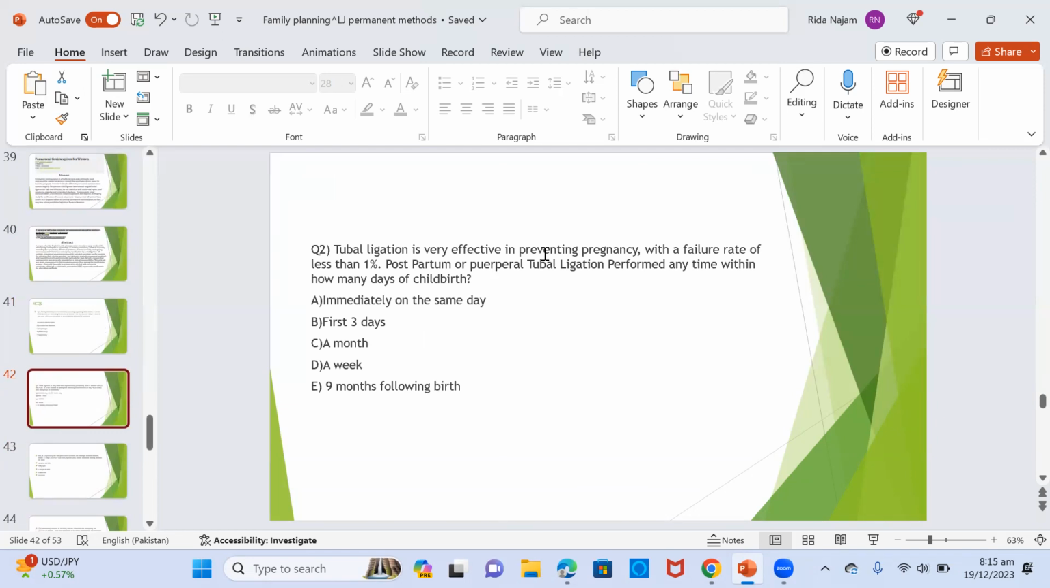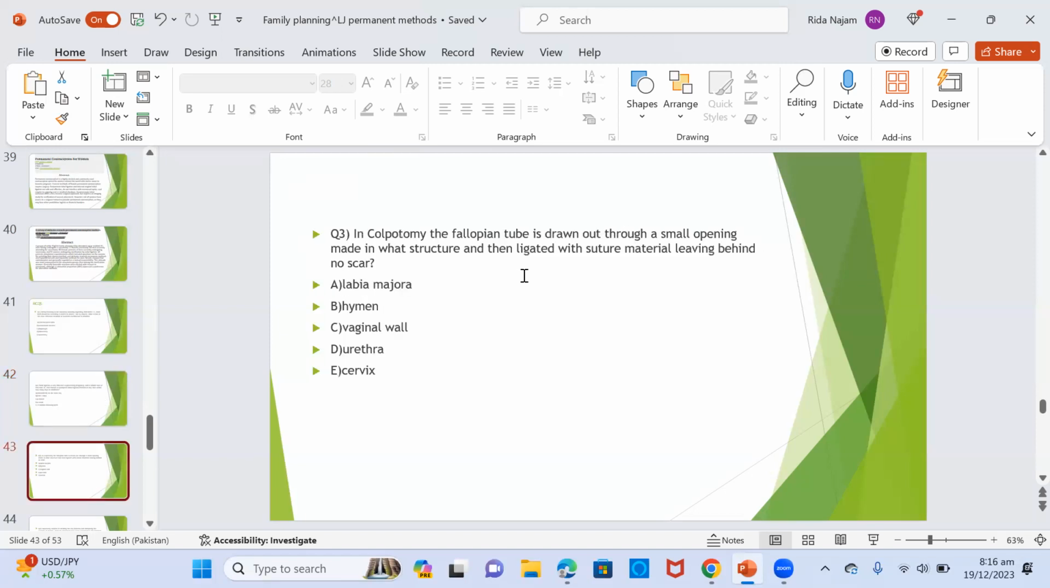Question 2. Tubal ligation is very effective in preventing pregnancy with a failure rate of less than 1%. Postpartum or puerperal tubal ligation is performed anytime within how many days of childbirth? A. Immediately on the same day. B. First 3 days. C. A month. D. A week. E. 9 months following birth. The answer is B.